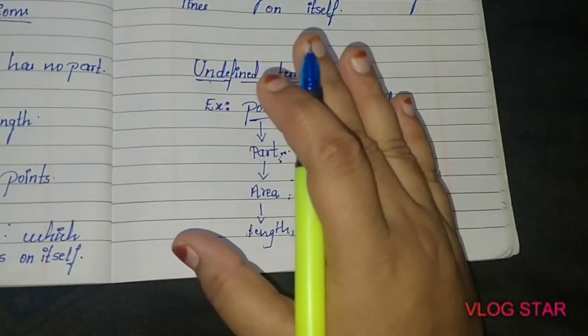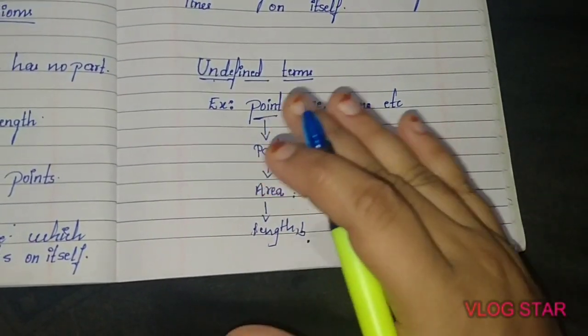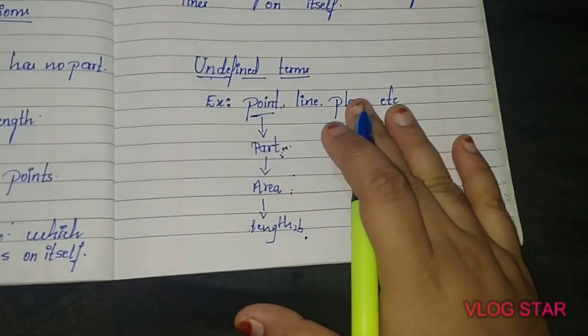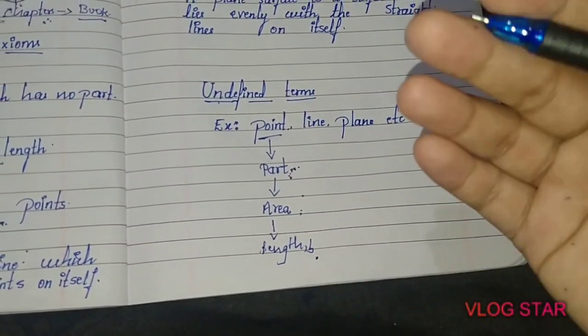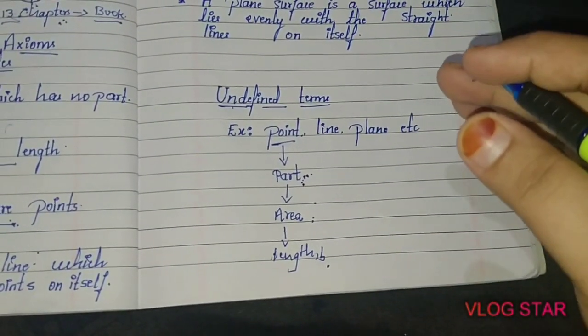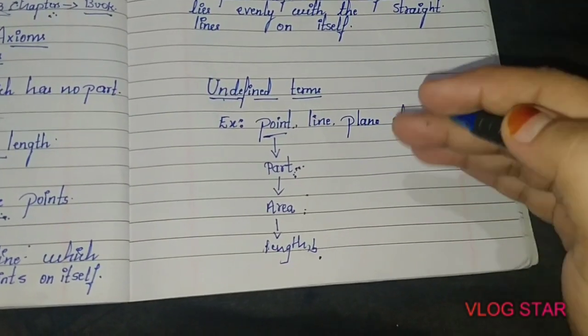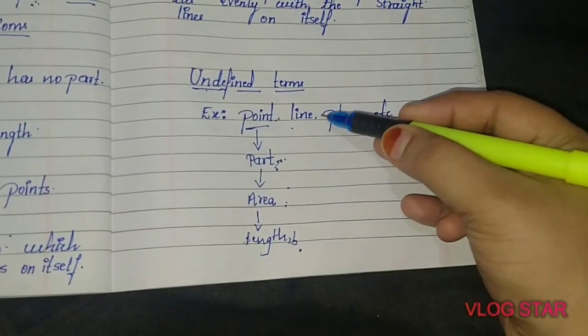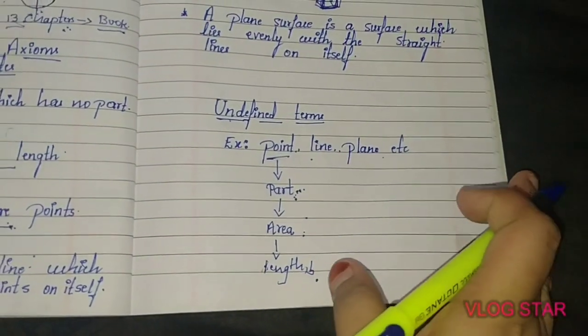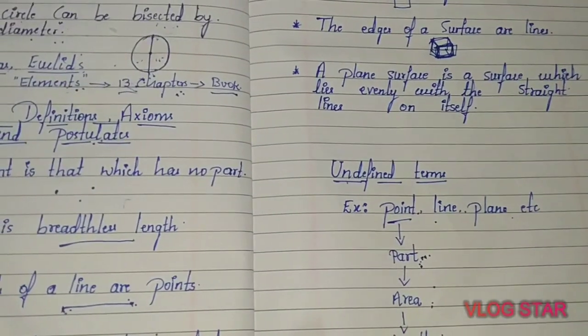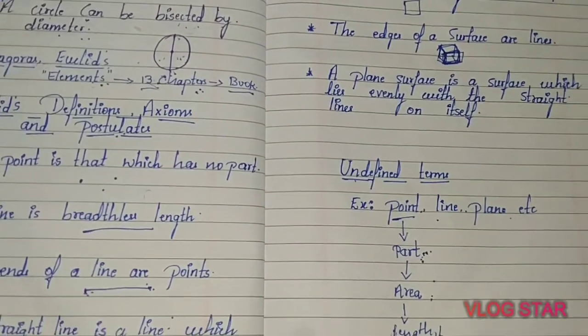And you may get a long chain of definitions without an end. So these kinds of terms are called undefined terms. There are several kinds of undefined terms in geometry, for example, point, line, plane, etc. The next thing we have to deal with is the axioms and postulates.